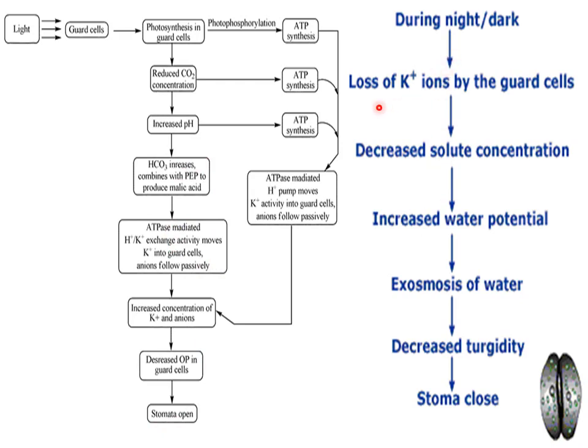But in night, the guard cells lose the potassium ions, and they decrease the solute concentration. As a result, the water potential increases and turgor pressure decreases, and water moves from the guard cell to the other parts of the cells through exosmosis, and turgidity of the guard cells decreases and stomata get closed.